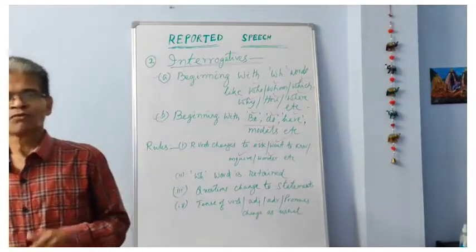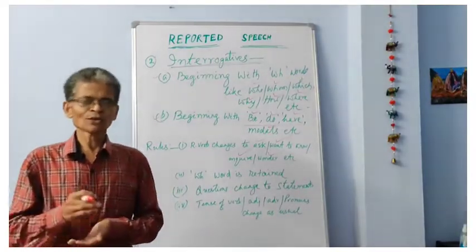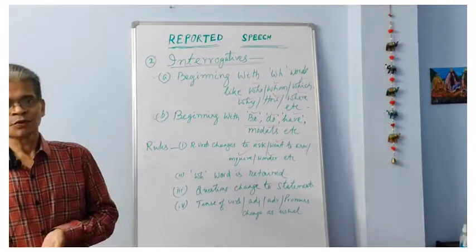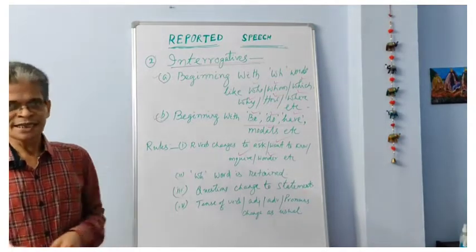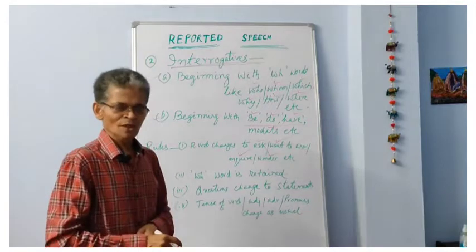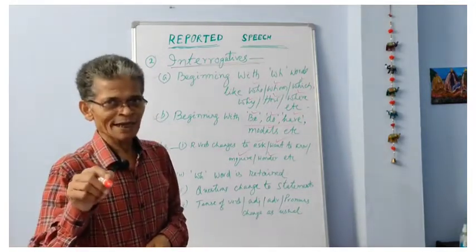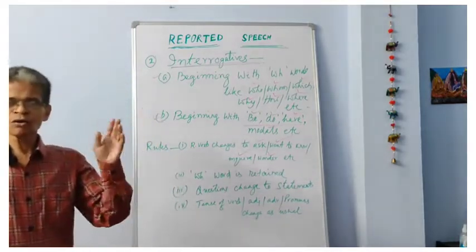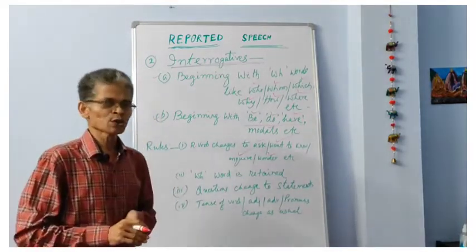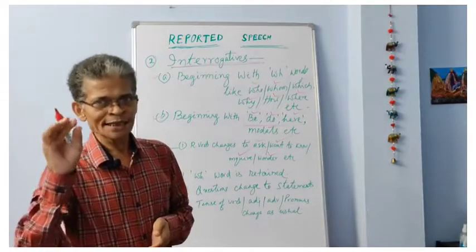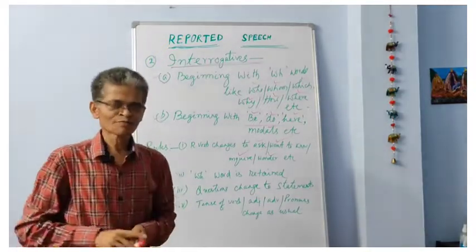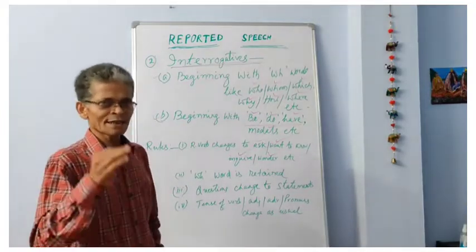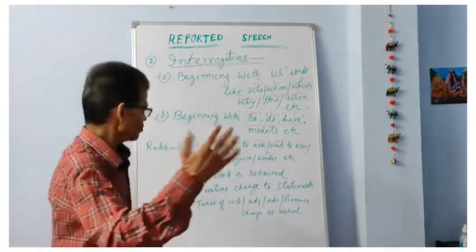Similarly, we have to follow the rules relating to change of adjective, adverb, pronoun, etc. Instead of the question mark, we give a full stop at the end of the sentence, and there will be no quotation marks or inverted commas in indirect speech. These are the important things to keep in mind while changing direct questions into indirect ones.